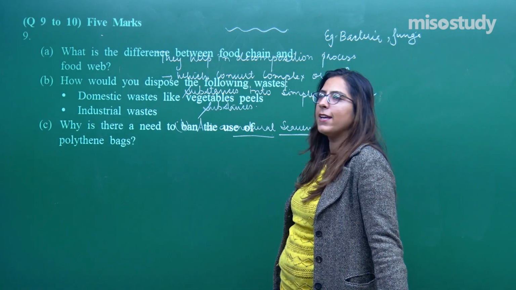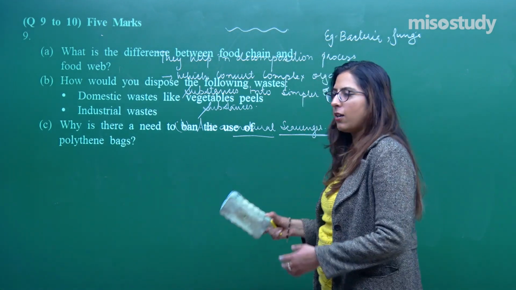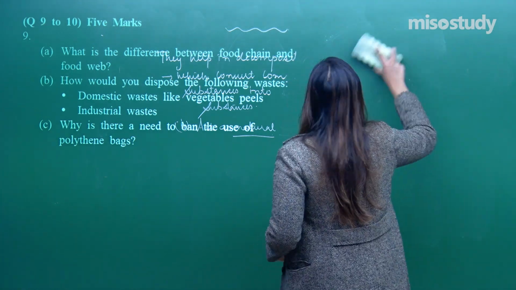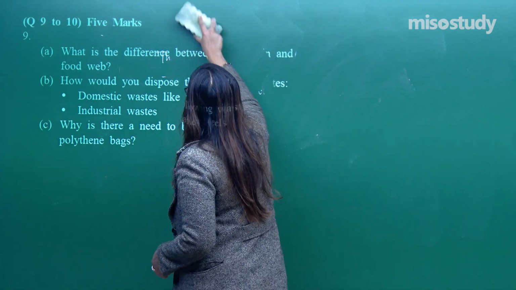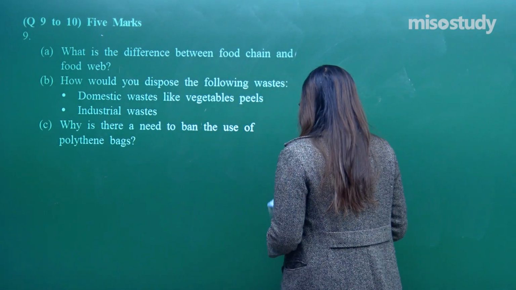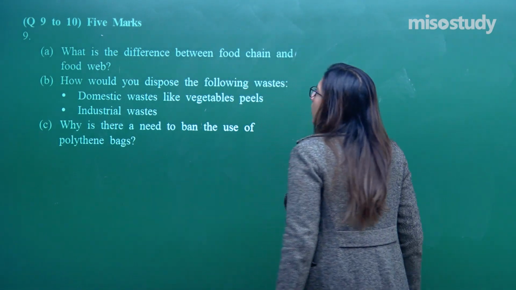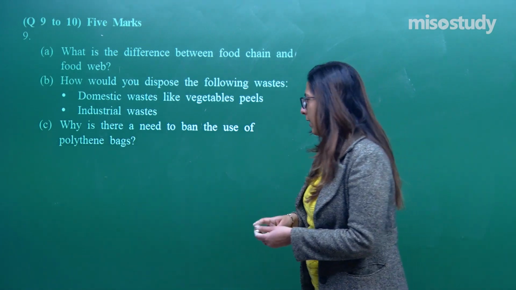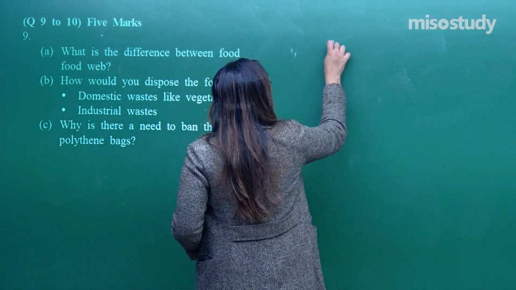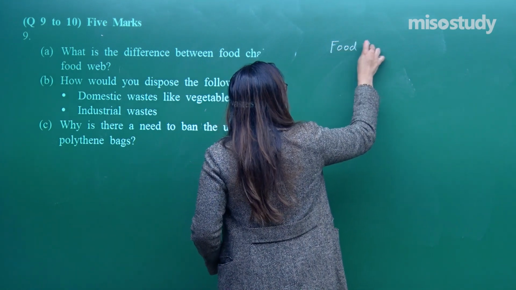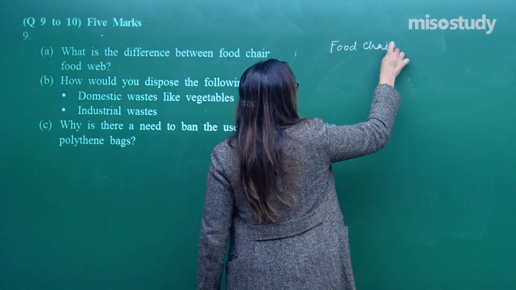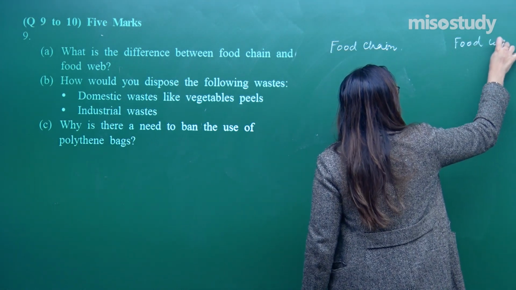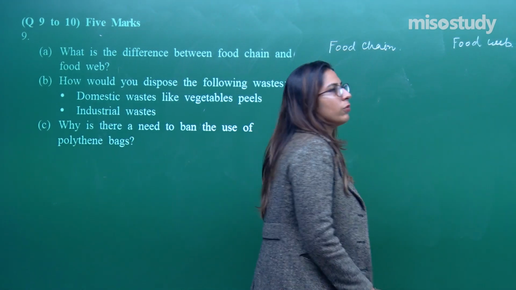Let us talk about the next question, number 9. It seems a huge question, but do not worry, it is easy as well. Now, what is the difference between a food chain and a food web? Let us talk about it. Food chain, food web. This is how you will write.